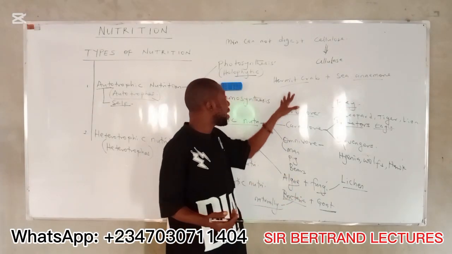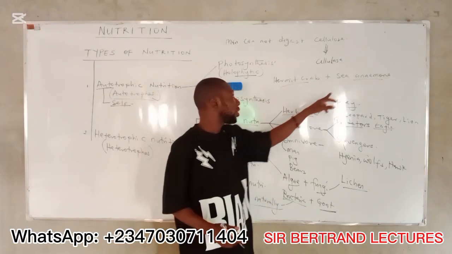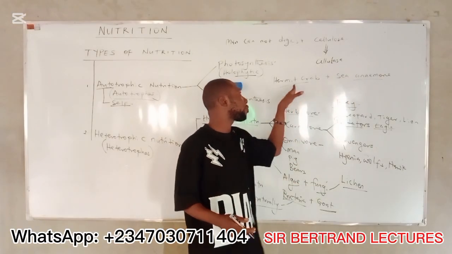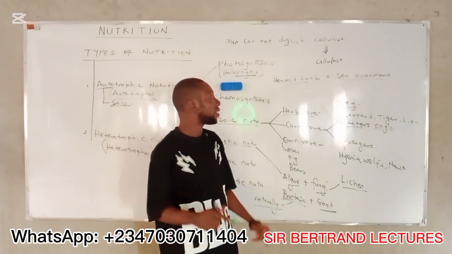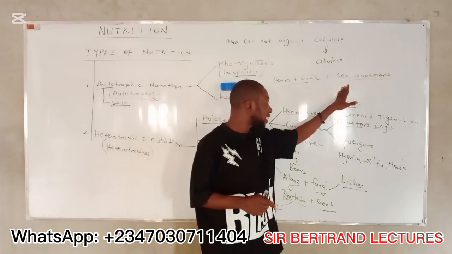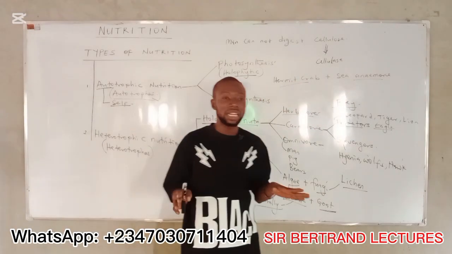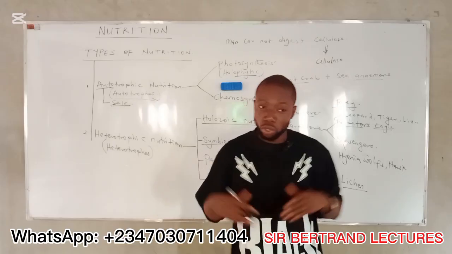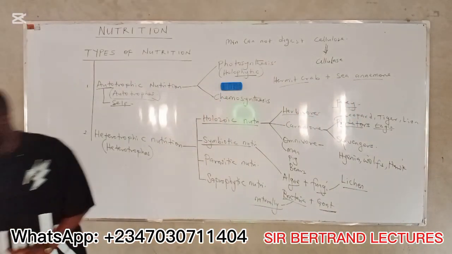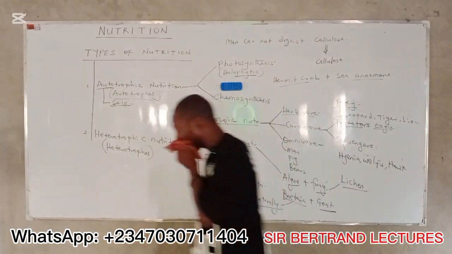Do you understand? Now, by the process, the hermit crab starts to move about, right? When it is moving about, the sea anemone now starts to get food. It will feed on it and also provide food for the hermit crab. Remember, take note, what makes the hermit crab look stronger is the attachment. The tentacles of the sea anemone will make the hermit crab look like a jellyfish. Now the predators will start to run away from the hermit crab. Do you understand? Okay. Let's move ahead.